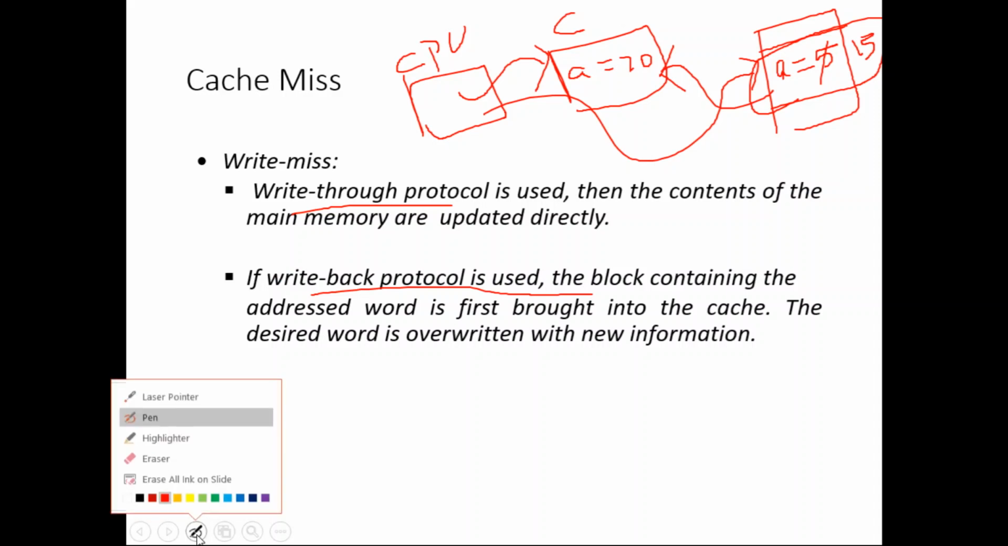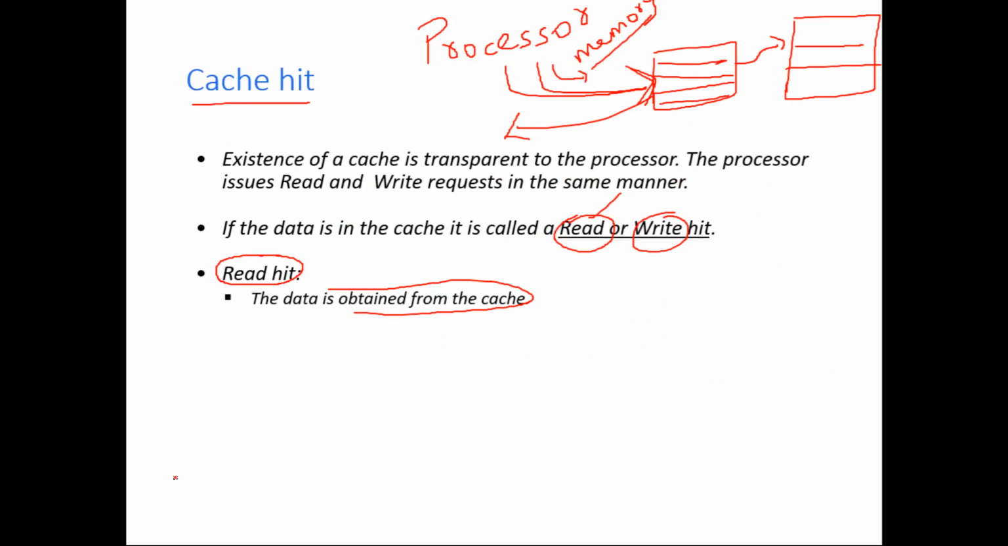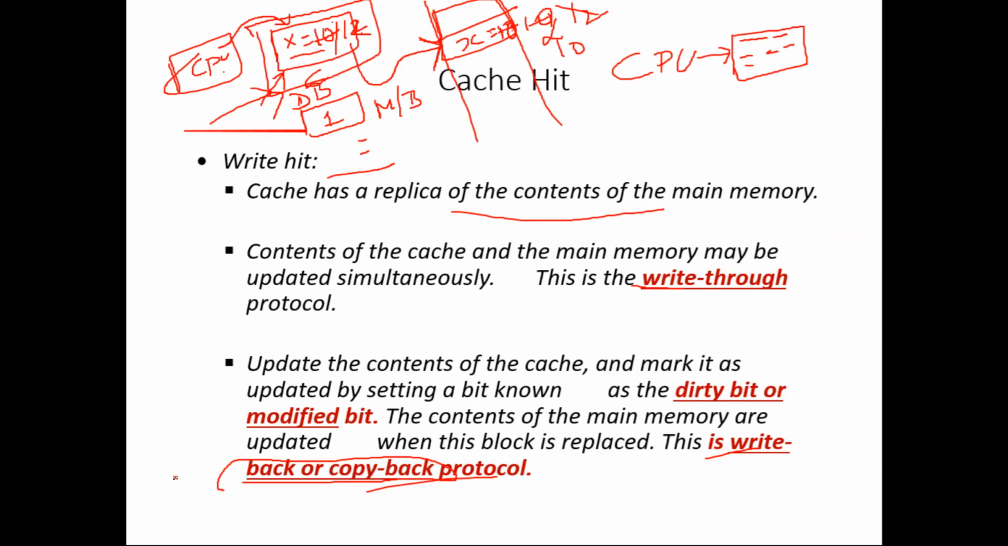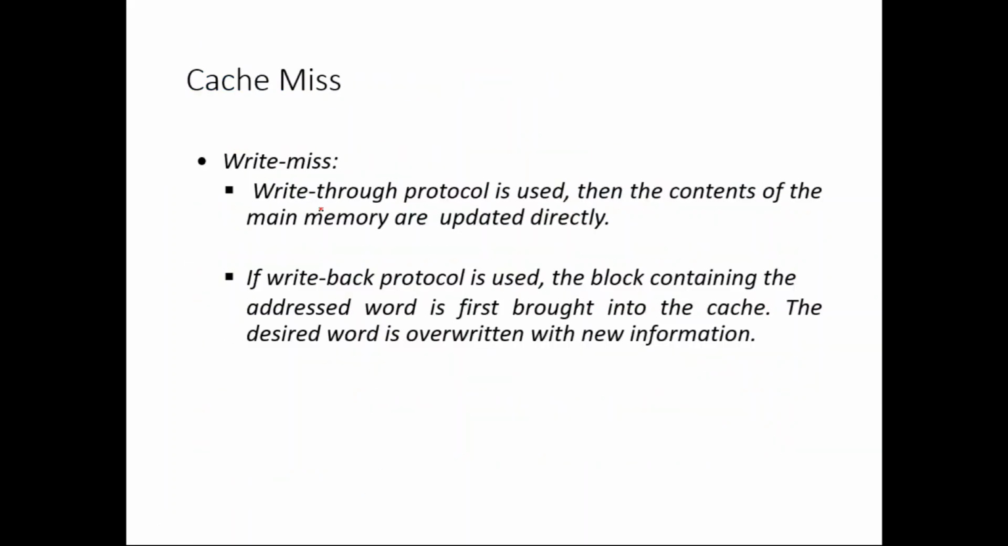So there is a write through protocol in write hit also. You should remember that. Here in write hit we have the write through protocol and the copy back protocol, and in write miss also we have the write through protocol. In write hit, write through means you are writing both the cache and the main memory at the same time. Whereas in write miss, write through means the data the processor wants to update is not in the cache, so you are directly updating the main memory. That is called write through.